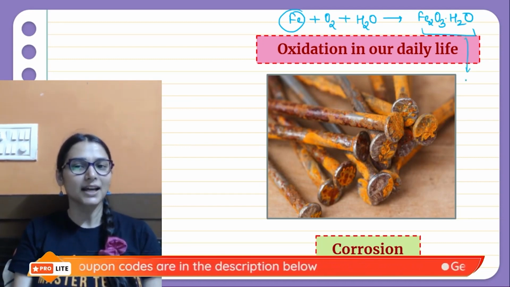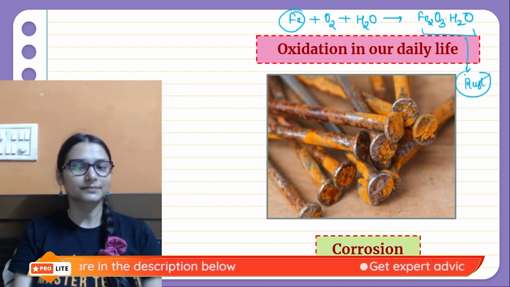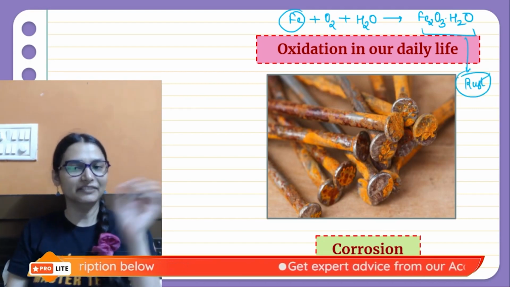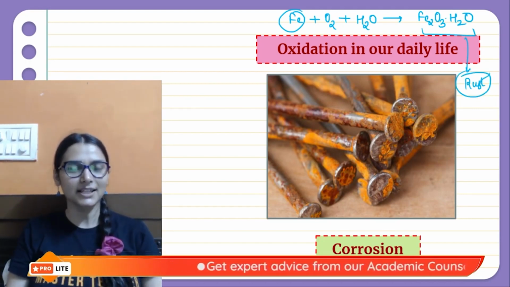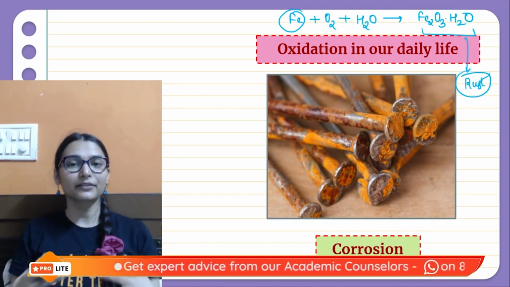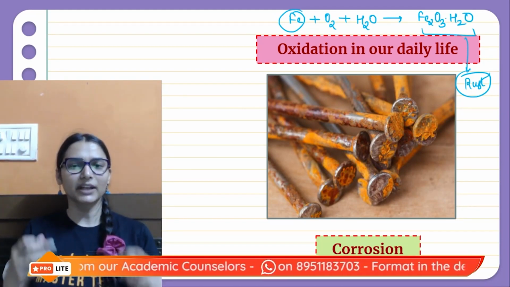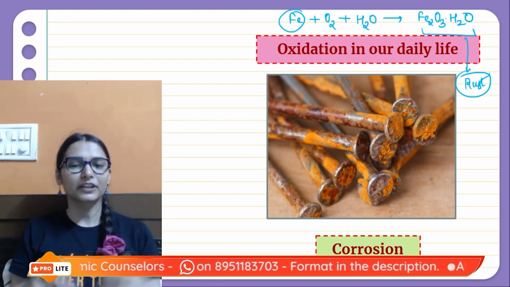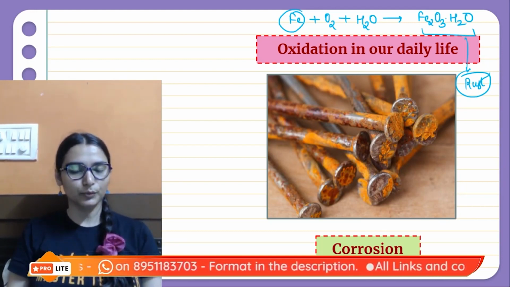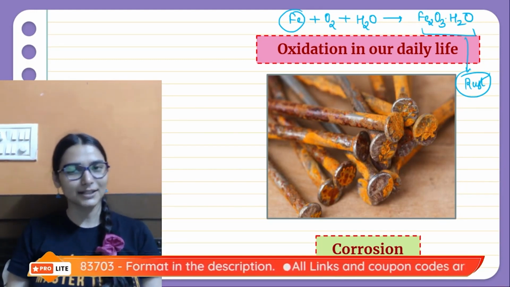Because of that, we get a brown, flaky layer on iron, that is rust, and it takes away the strength of iron. The tensile strength goes away, and it becomes weak also. So we have to use a lot of techniques to prevent the iron from getting corroded.